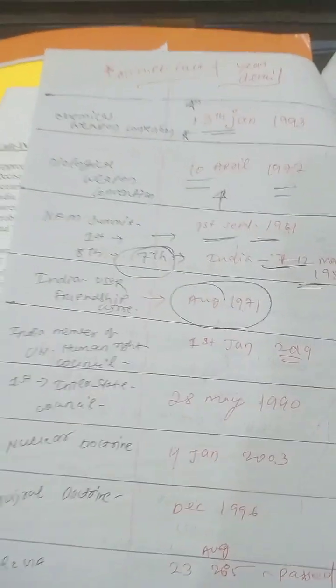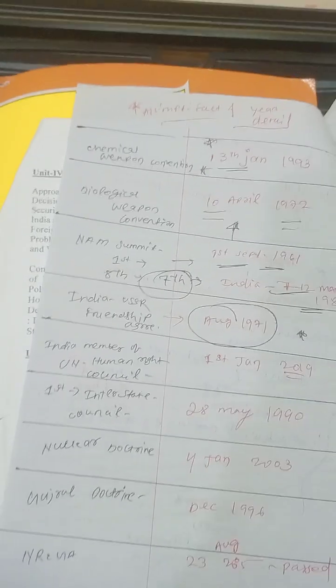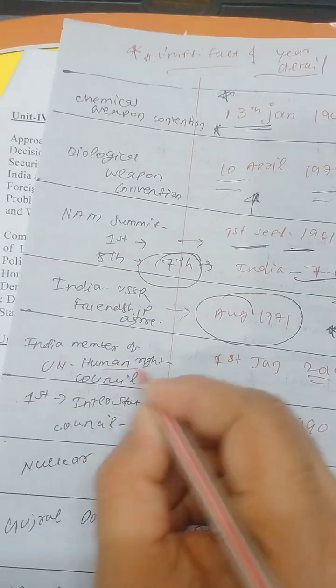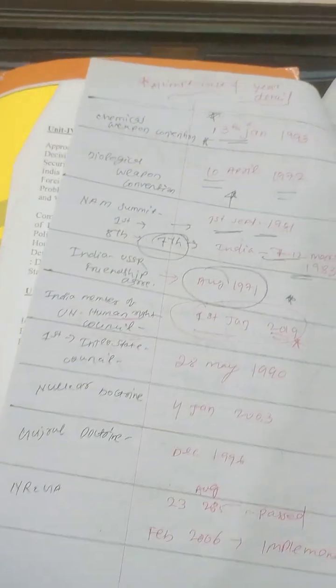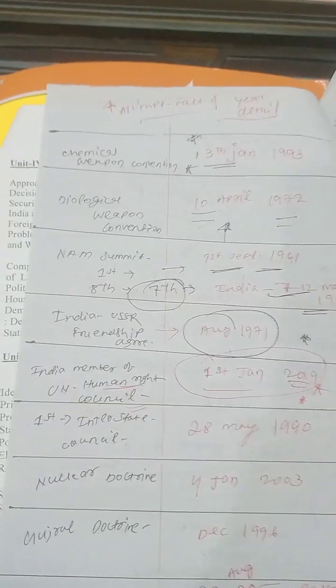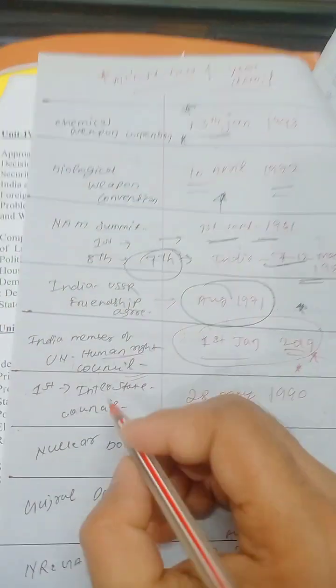Then India became a member of the United Nations Human Rights Council on 1 January 2019. You have to remember that on 1 January 2019 India became a member of the Human Rights Council.